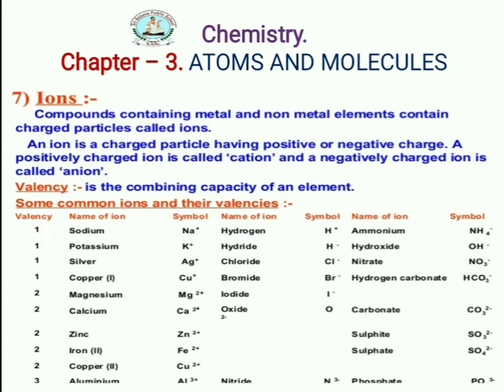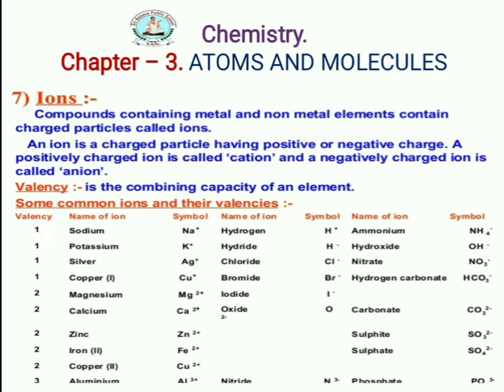So the valency is the combining capacity of an element. When one element combines with another element in the form of a compound, they combine by their valency.